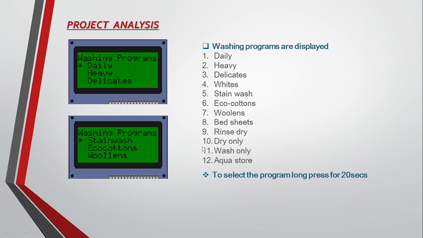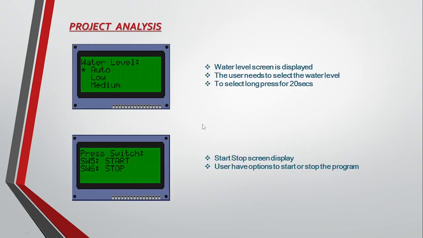To select any one of these programs, the user needs to long press for 20 seconds on the specific program. After that, water levels are displayed. These are auto, low, medium, high, max. The user needs to select the water level according to his preference. Then, when the water level is selected, the user gets the start stop screen. The user has options to start or stop the program.